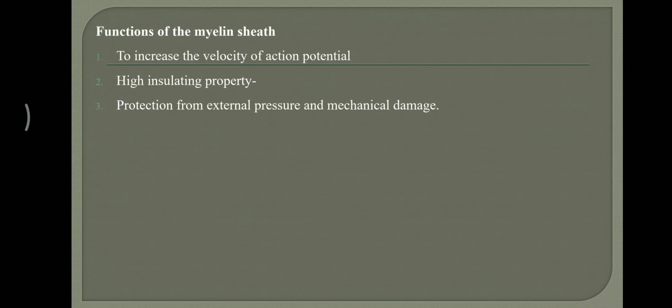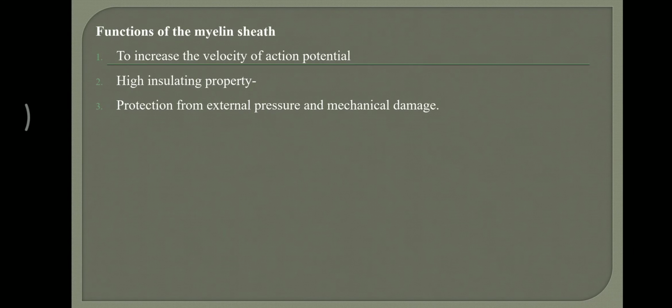Next, functions of myelin sheath. What are the major functions of myelin sheath? Number 1, to increase the velocity of action potential. This was learned in lower classes. Myelin sheath helps to increase the velocity of action potential, and it acts as an insulator. That is the second function. It has high insulating property.